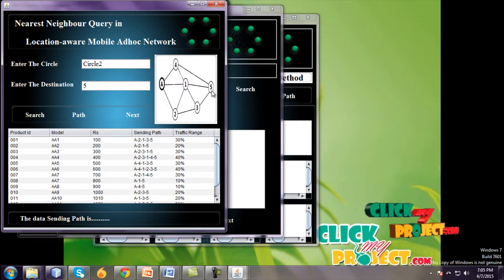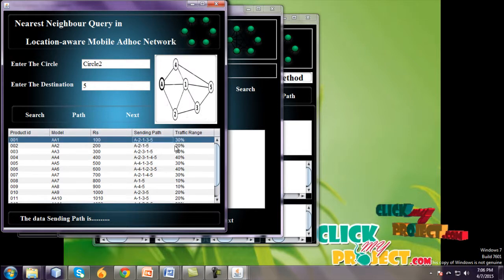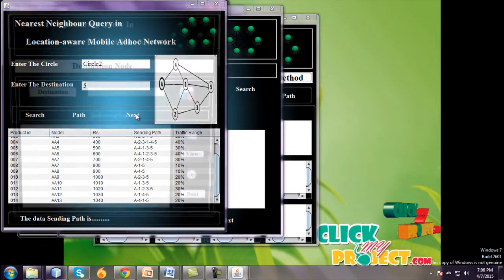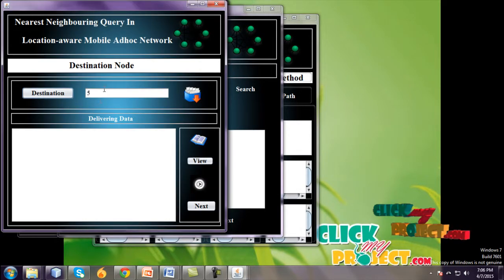Source node is A, destination node is 5, and I give the query details: product ID, model, sending path, and traffic range. For the circle node, source node is A, destination node is 5, and the sending path is 8 to 2 and 1, and then 3 and 5. Another path is A 2 1 5. Go to next. Destination node is 5 and view data. The data is sent from source to destination, and go to next.